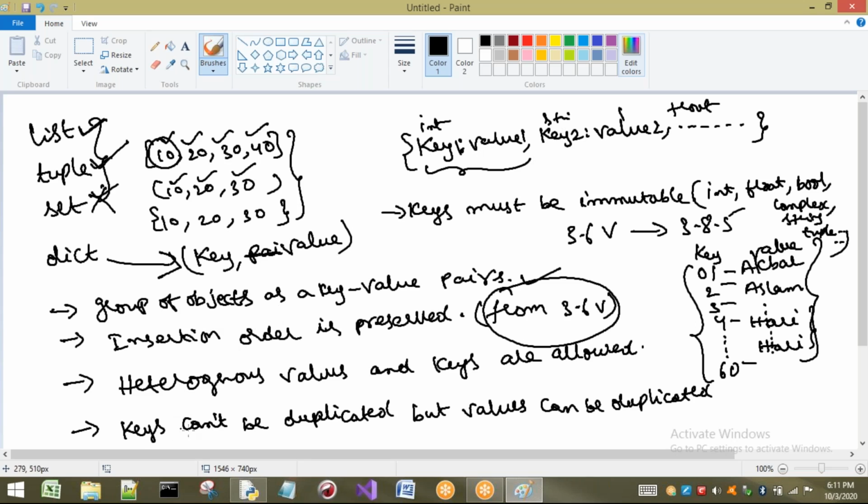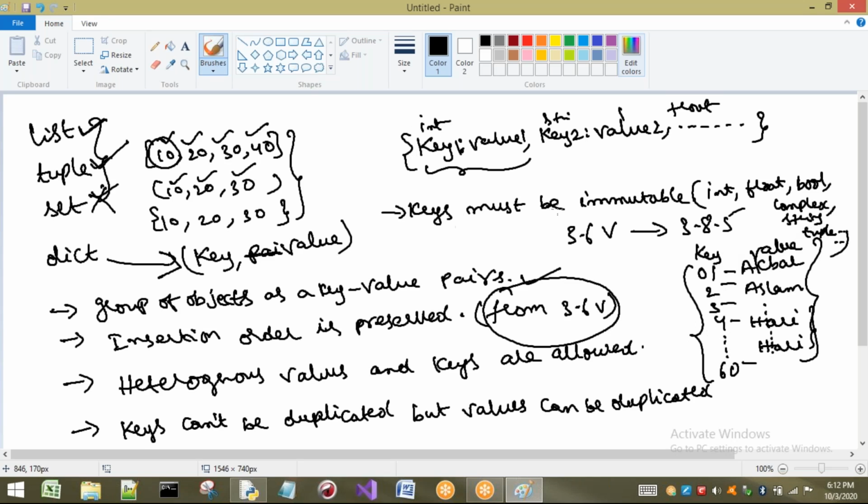Next, keys can't be duplicated. Once we create any key, for example here I have considered roll number, the roll number of any student will not be duplicated. Compulsorily it has to be different. But if you look at the name, there will be duplicates. So I am considering roll number as the key and name as the value. By seeing this example, keys can't be duplicated, but values can be duplicated.